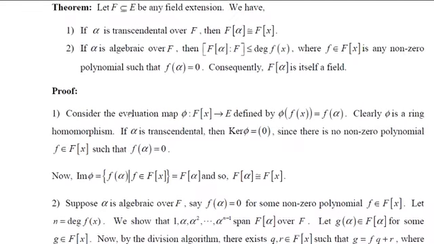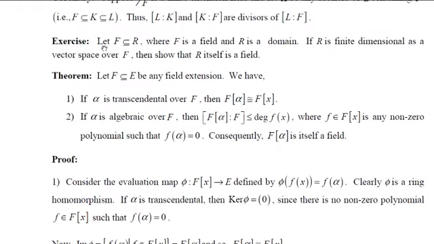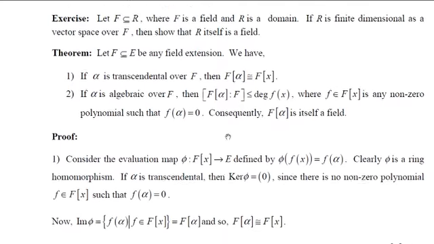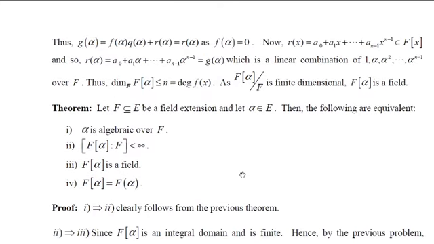Then by the above problem which we discussed, which says if F is a subset of R and F is a field and R is an integral domain, where this R is a finite dimensional vector space, then R itself is a field. So since we have proved F[alpha] is a finite dimensional vector space, and F is contained in F[alpha] and F is a field, therefore by that result F[alpha] itself is a field.